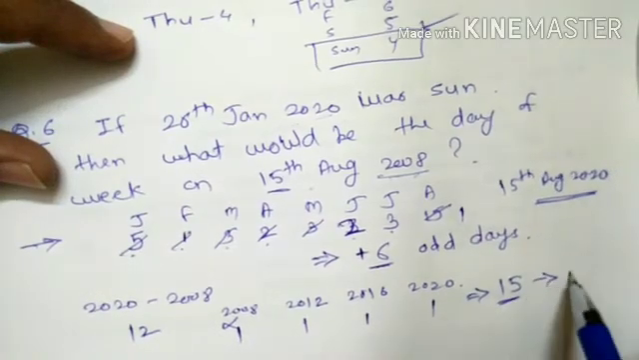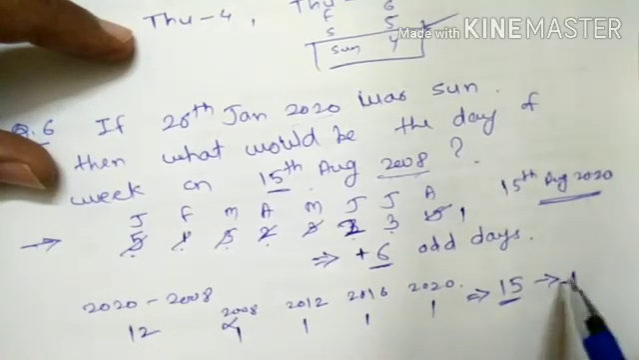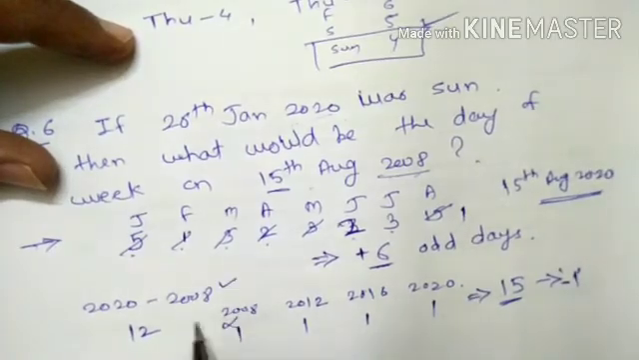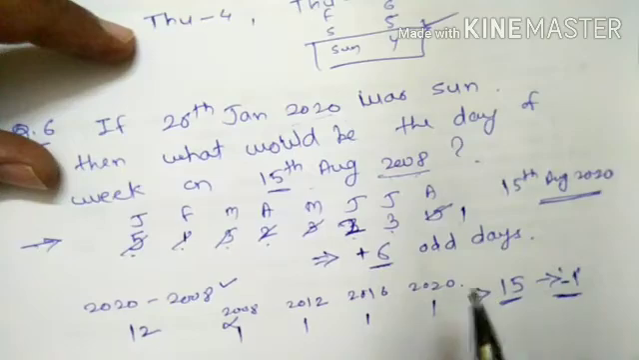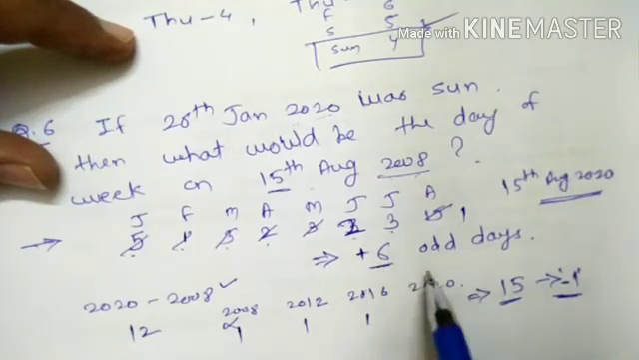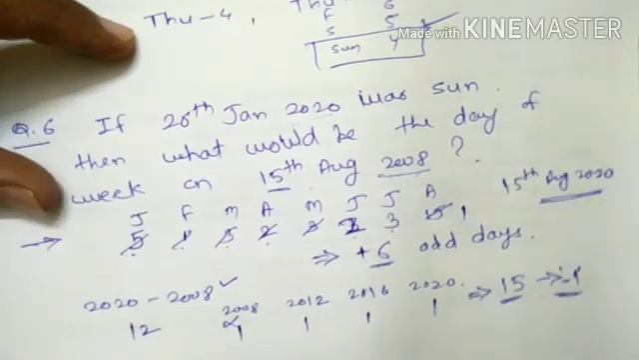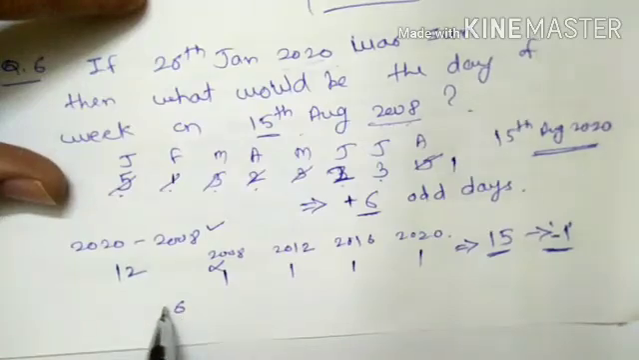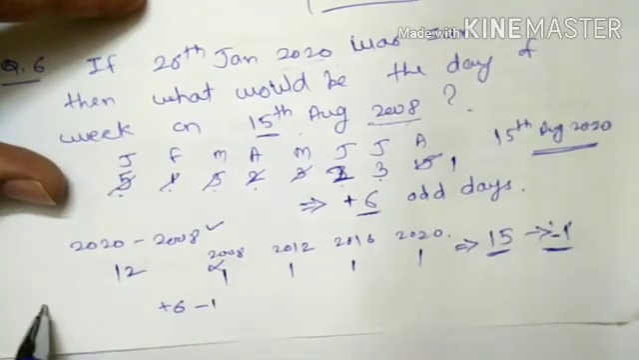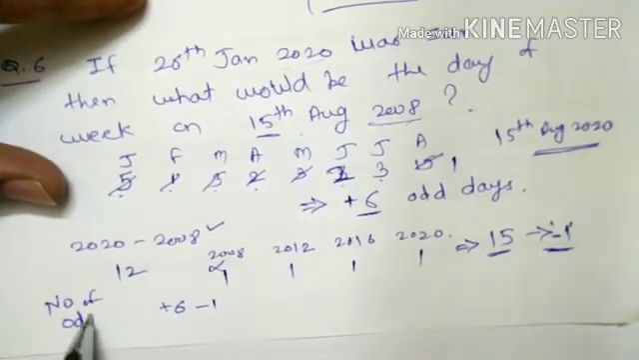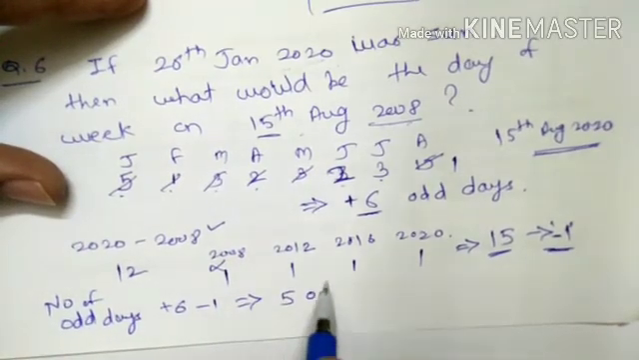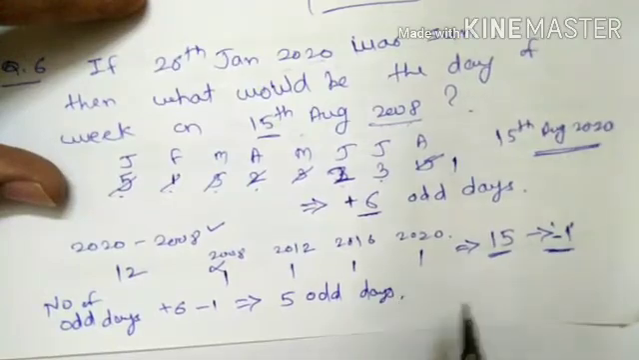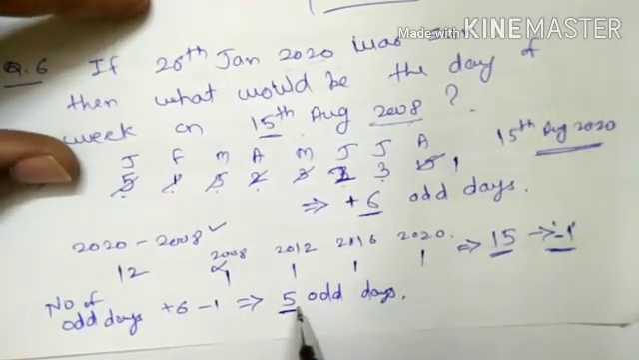15 means only one odd day, and this is a minus. Why? Because it is a back year. So here -1 came and here +6 came. So the total number of odd days is 6 minus 1, that is 5 odd days. We have to add 5 odd days to our reference day.